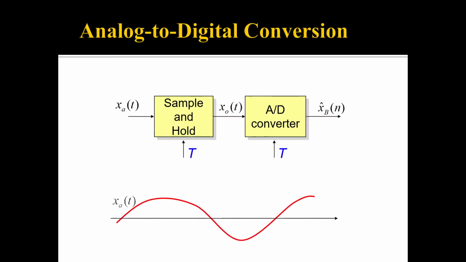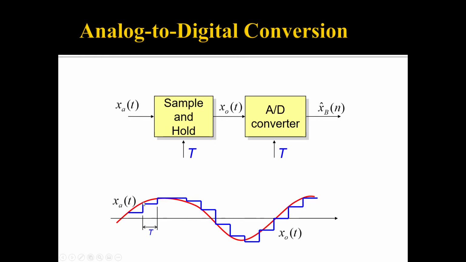You can see here that you have given an input signal to the sample and hold circuit. So the sample and hold circuit holds the value of the signal at one particular level even though the input signal is varying.